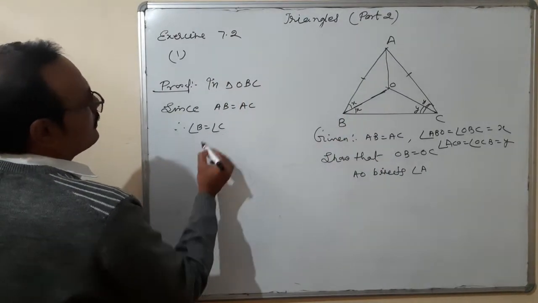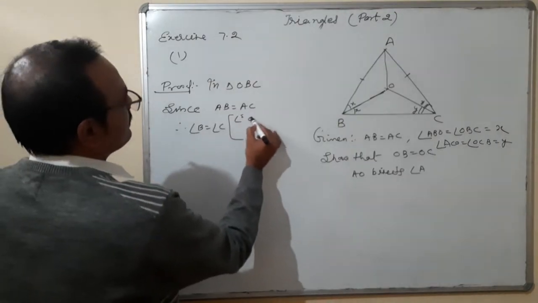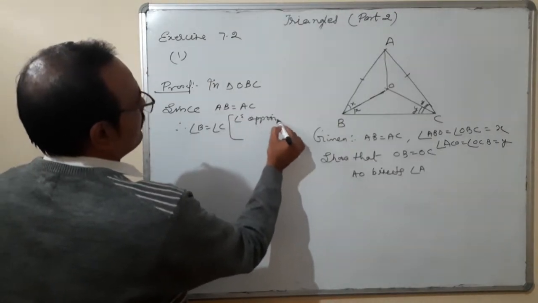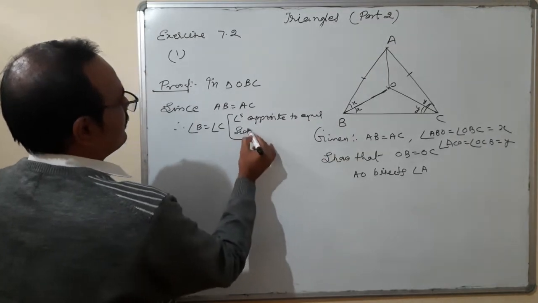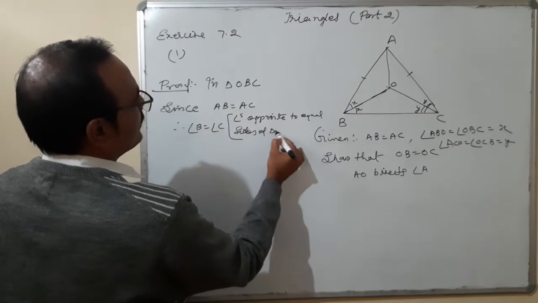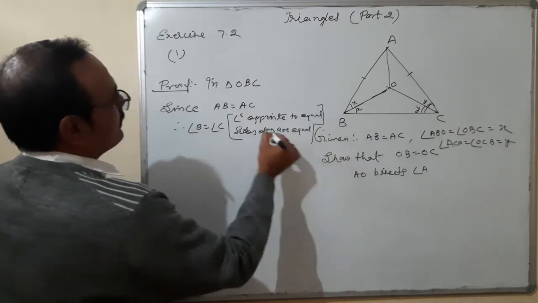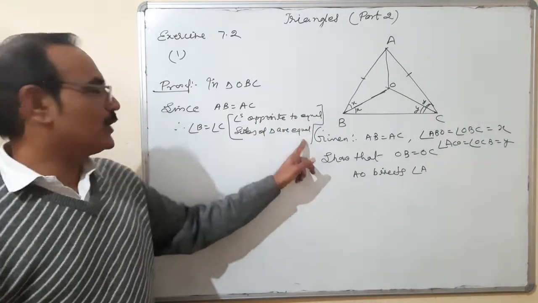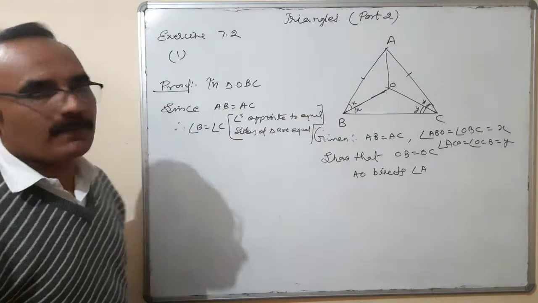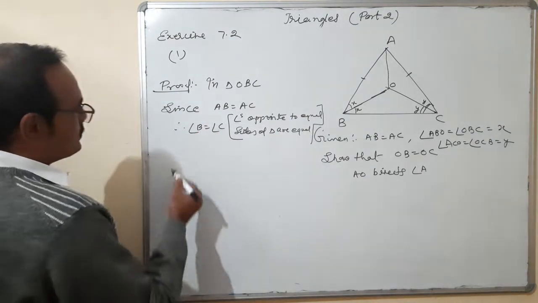What is the reason? Angles opposite to equal sides of a triangle are equal. Okay, this is the reason. Therefore angle B is equal to angle C. If angle B is equal to angle C, then half of B is equal to half of C also.